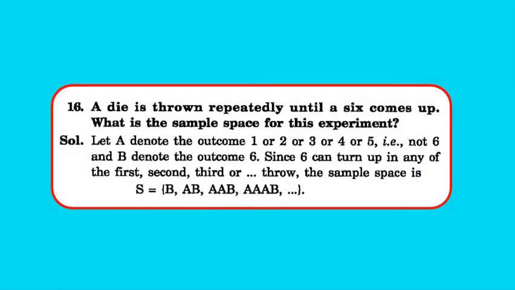Moving to question 16. A die is thrown repeatedly until a 6 comes up. What is the sample space for the experiment? Now let A denote the outcome 1 or 2 or 3 or 4 or 5, that is not 6, and B denote the outcome 6. So since 6 can turn up in the first, second, third or fourth throw and so on, the sample space will be: if it is in the first throw, only B. If it is in the second throw, AB. It can be AAB, AAAB, AAAAB, AAAAAB and continue. It will be an infinite set. Clear? So pause and note down the solution.